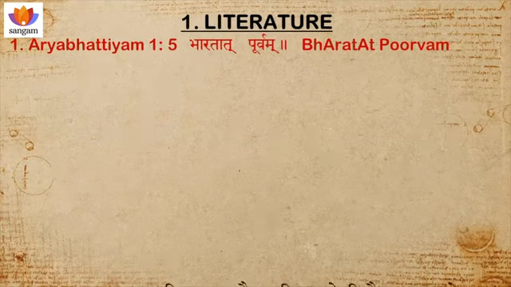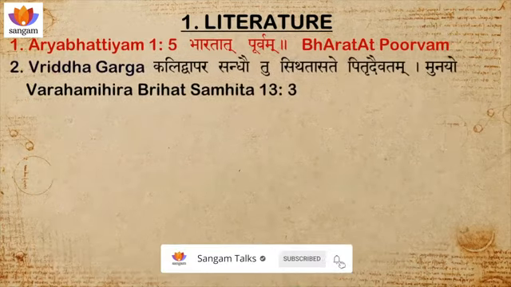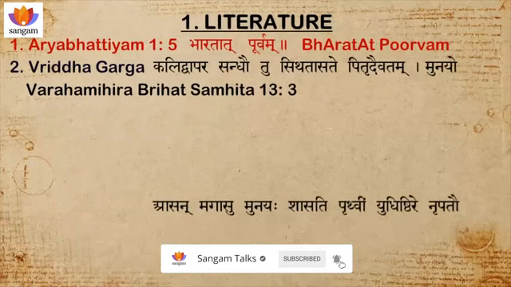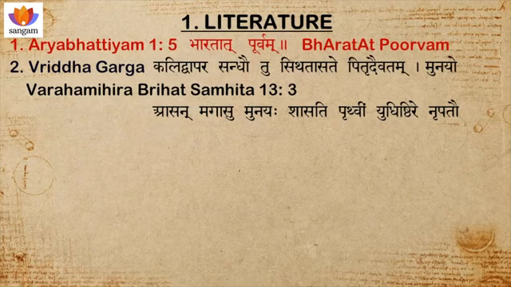So that fits well with my date. And Viruddha Garga and Varahamihira mentioned two things in these two slokas. Kali Dwapara Sandautu Stitaste Pitru Daivatam Munayo, Asan Magasu Munayaka Sasati Prithvim Yudhishtiro Nirupatav. That is the sloka. What do these two slokas mean combined?